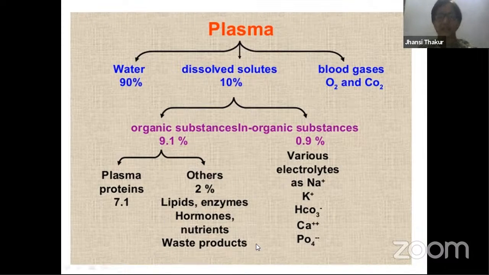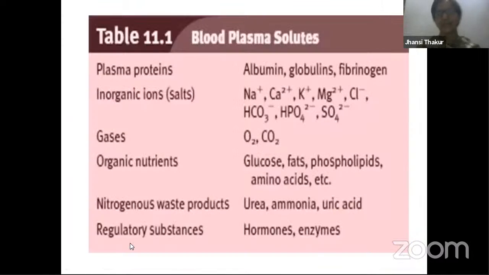What are the waste products over here? Of course, we are talking about nitrogenous waste products. So urea, uric acid, hippuric acid, creatinine, all the nitrogenous waste. All this is carried by blood. We know that blood is one of the most important transport systems, the circulatory system. So who carries all these things? It is plasma. It carries food. Whatever food you eat is digested in the intestine and finally given to blood. So blood carries amino acids, glucose, all the things that are needed. So this is actually the summary of what plasma does.